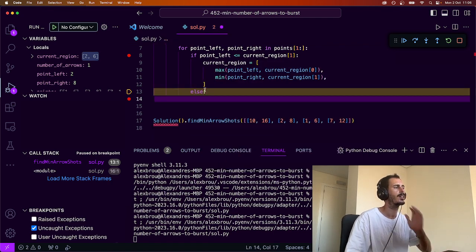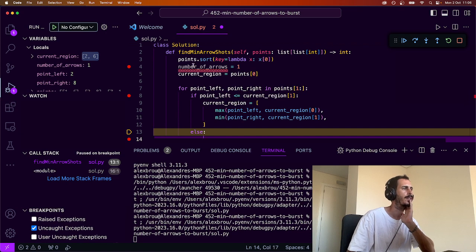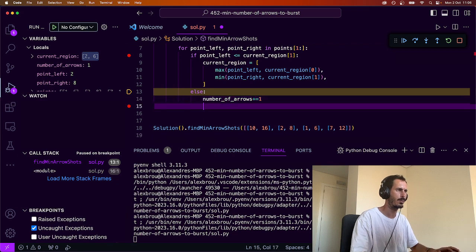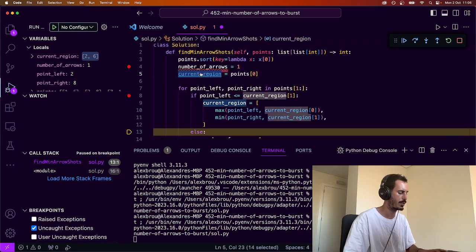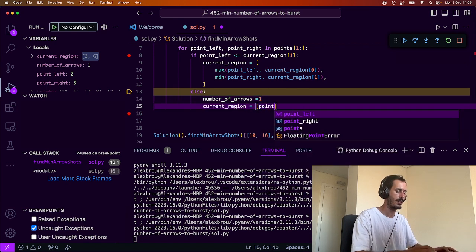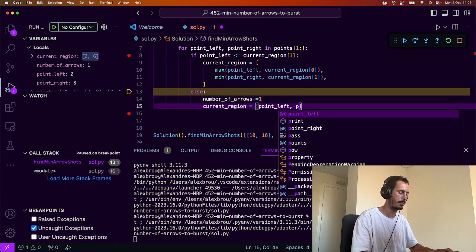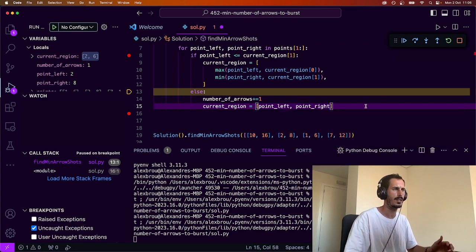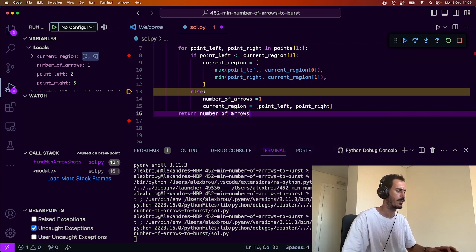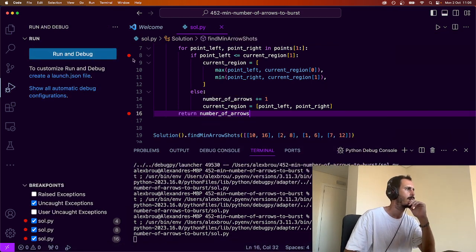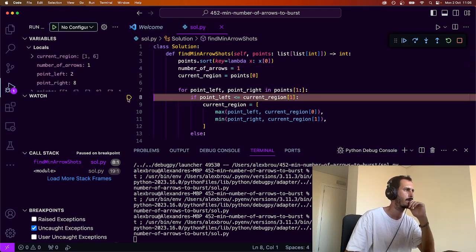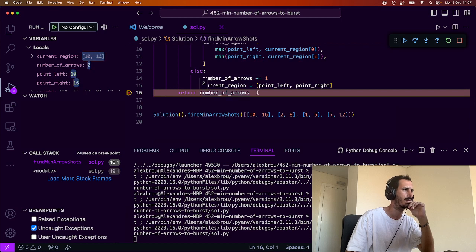Else, if that's not the case, we can say that number of arrows plus equals 1, and now the current region is point left and point right. So it kind of resets. And now we return number of arrows. Let me just see if we get 2. Number of arrows is 2. Okay.